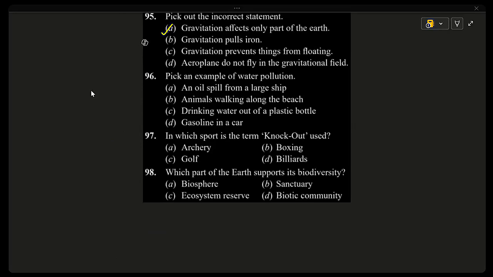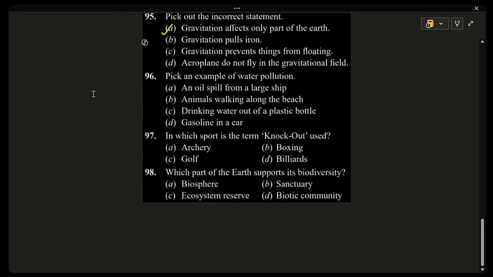Why are other options wrong? Animals walking along the beach: this is natural and does not pollute water. Drinking water out of a plastic bottle: not pollution unless plastic is thrown into the water. Gasoline in a car: it causes air pollution when burned, not water pollution.